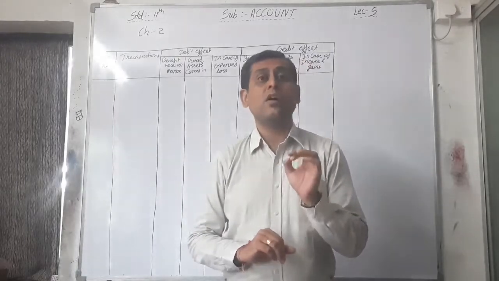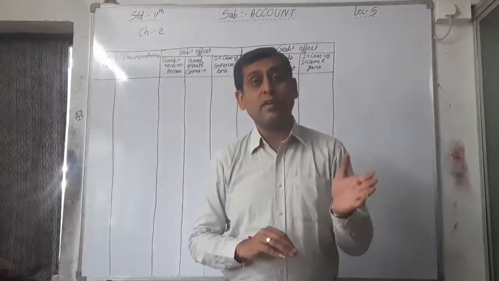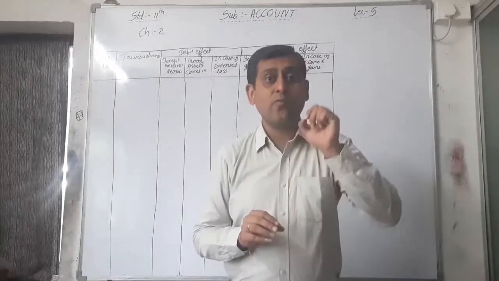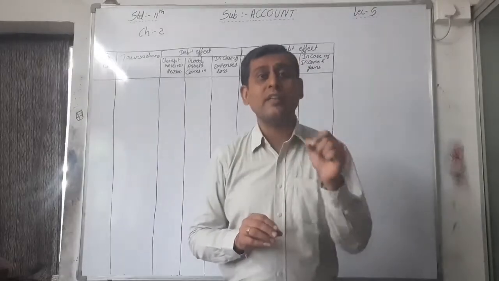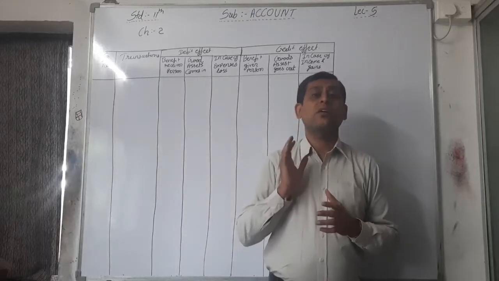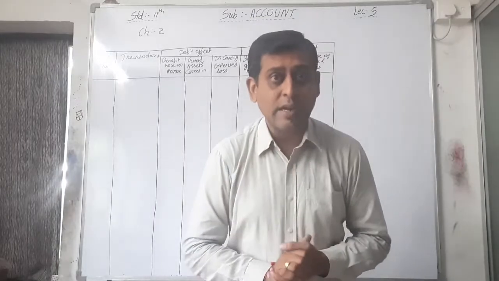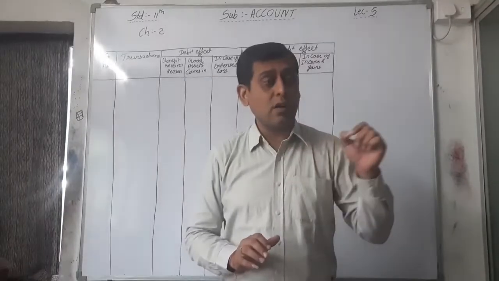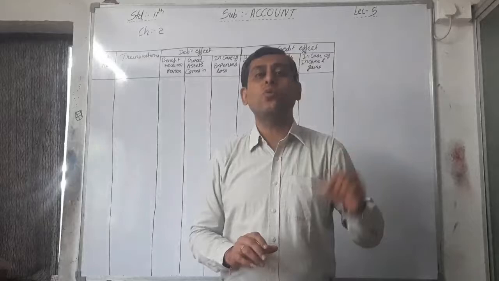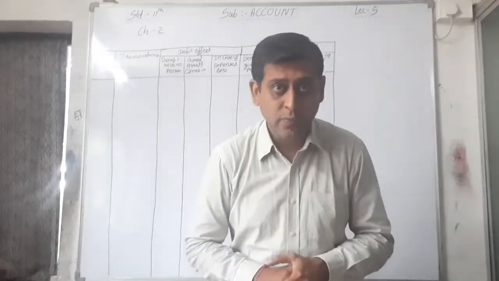Ranchod is the owner of the business and that's why he is giving benefit to the business. That's why the first account affected is the capital account, because in accounting, one rule is that the owner's personal account will not be opened in the books of accounts of that particular owner, right?